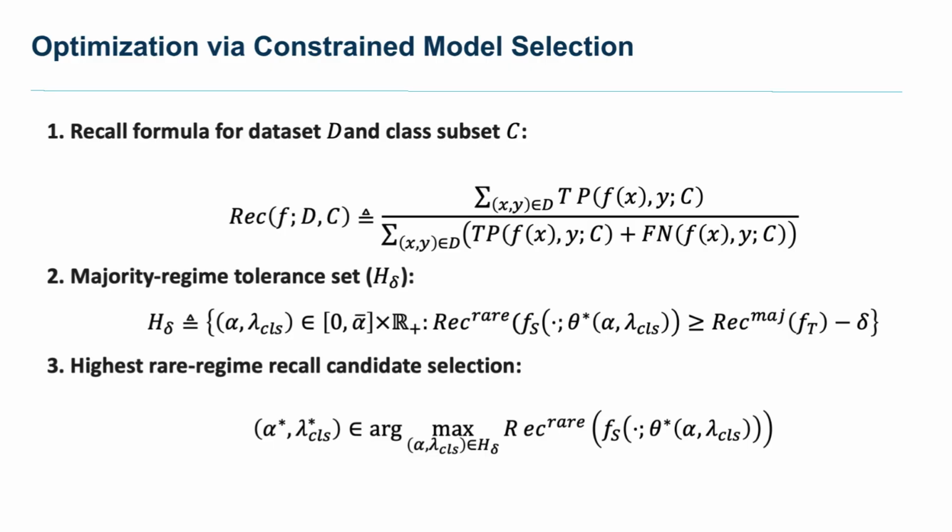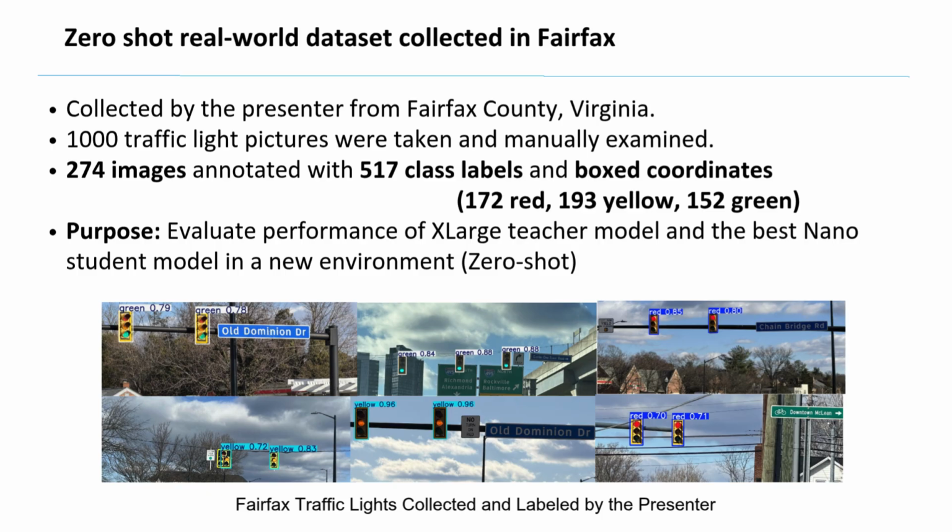And then Formula 2 is the majority regime tolerance set. This creates a short list of acceptable settings for a student model. Then to make the cut, the student model must perform well on rare, hard to find items without falling too far behind how well the baseline teacher model performs. And then Formula 3, which allows us to pick the winner as the highest rare regime recall candidate selection. From the list of student models with acceptable settings, the student with the best configuration is selected. That has the highest performance on the rare event.